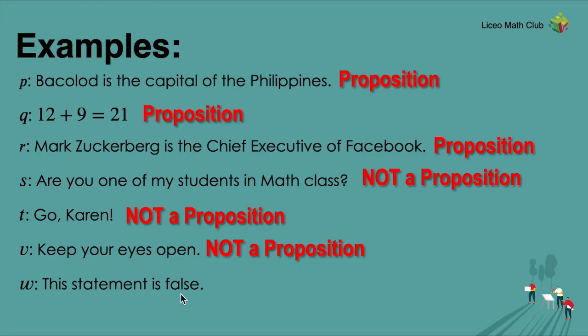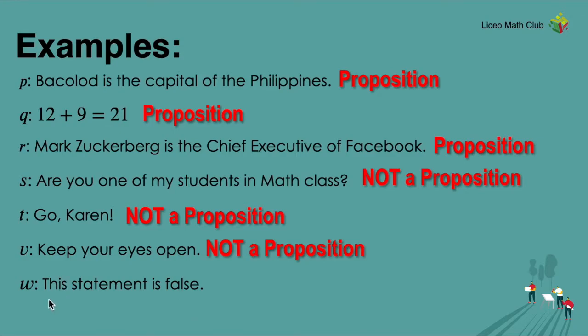Okay, and then last for letter W: this statement is false. Okay, so is this declarative? Well, yeah, definitely it's declarative. But is it true or false? To answer that question, let's try. Is this statement true? This statement is false. So if it is true, this tells us that this is false, right? Now, if this is false, then the statement is false, so therefore it's saying that it is true because it's a double negative. It's going to become positive, right? So if I say this is true, it becomes false. If this becomes false, this becomes true.